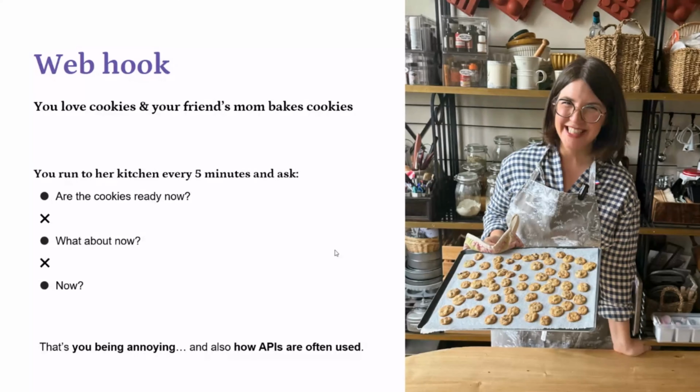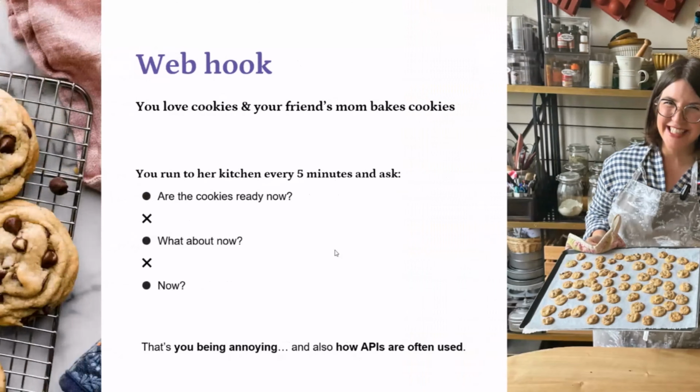And that's how APIs work. We keep on pulling the data and polling, right? Is my request processed, is it done? What is the current status? You keep on asking. But webhooks are a little bit different.